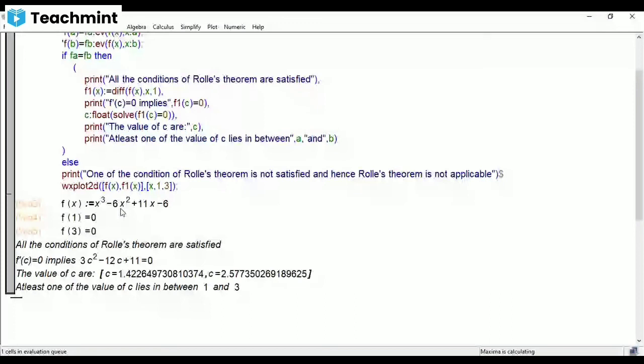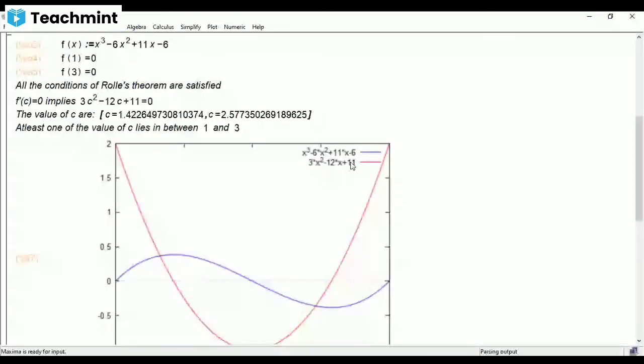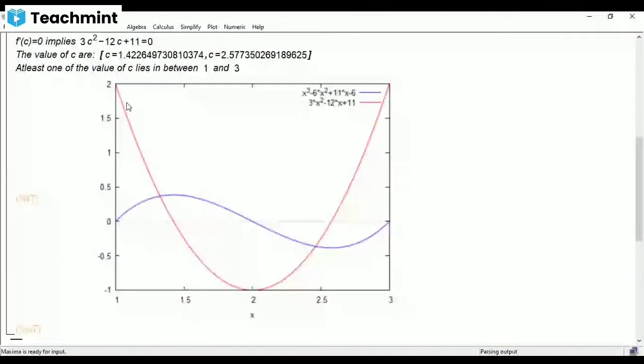See, the blue line indicates the actual curve, x cube minus 6x square plus 11x minus 6. See, this is the actual curve. And your derivative curve 3x square minus 12x plus 11 is this red line, right? And see, at around 2, you can draw a tangent at 1.422 for this curve, which will be parallel to x-axis, that is what it is saying.